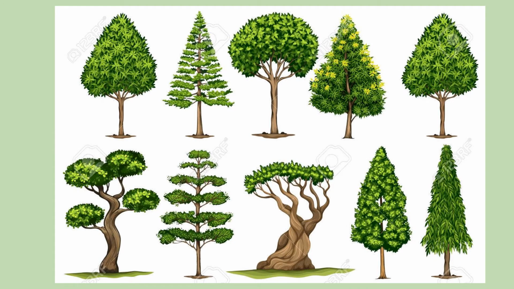Now children, look at this picture. We are going to talk about trees. See, there are so many different kinds of trees. First, you can write the most important point when you talk about trees: there are different kinds of trees. That is the important point. Then you can talk about what the trees give us, how they are useful to us. So now let's go ahead and write some sentences on trees.